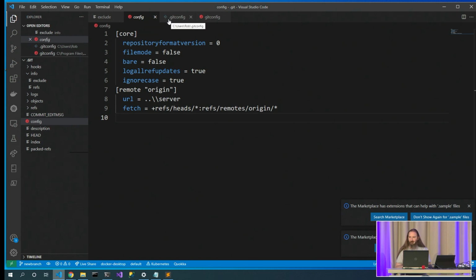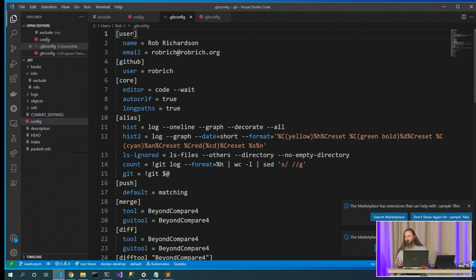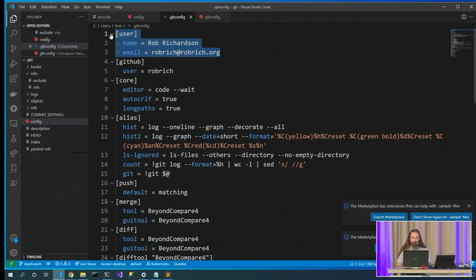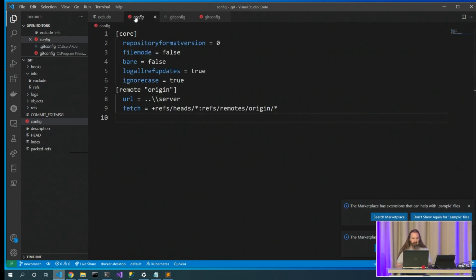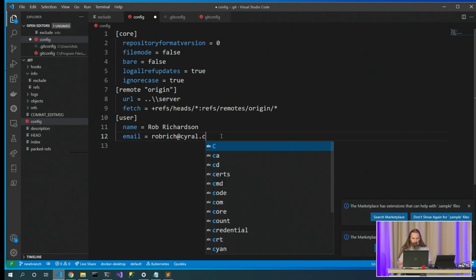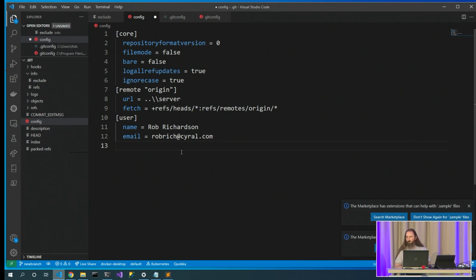So let's say I want to create some packages that are mostly for my personal stuff, but I want this one repository to be for my work stuff. Now, I could definitely go back and forth and switch my Git config every time to change my email address to make sure that I'm using my work email address when I'm committing to work stuff and my personal email address when I'm doing personal stuff. Or I can take this user section and copy it into this config file. And now I'll change it to cyril.com, and now that's my work folder.